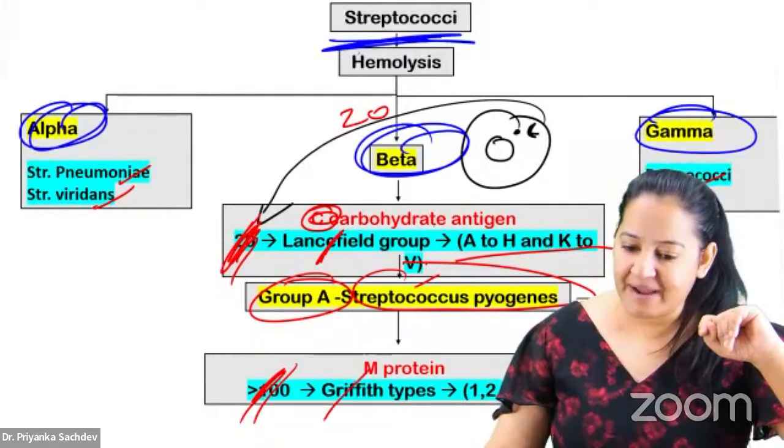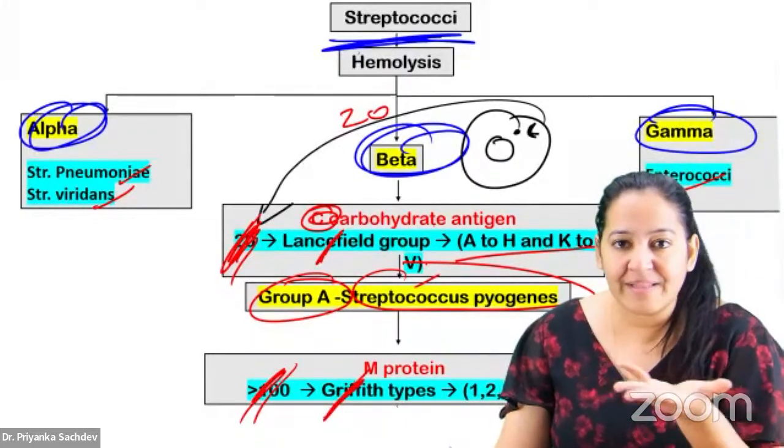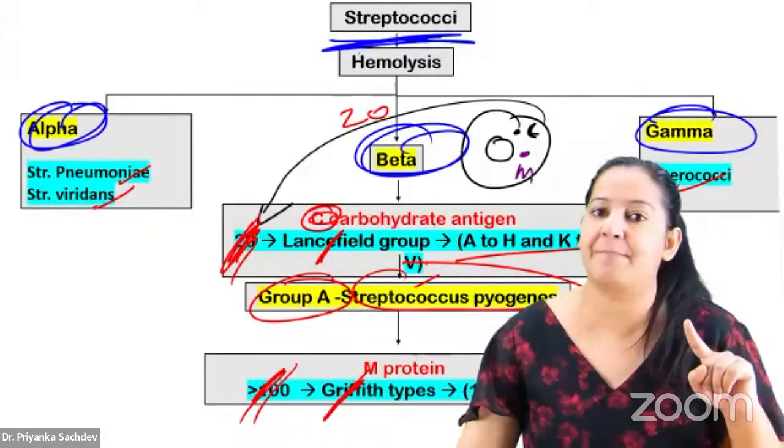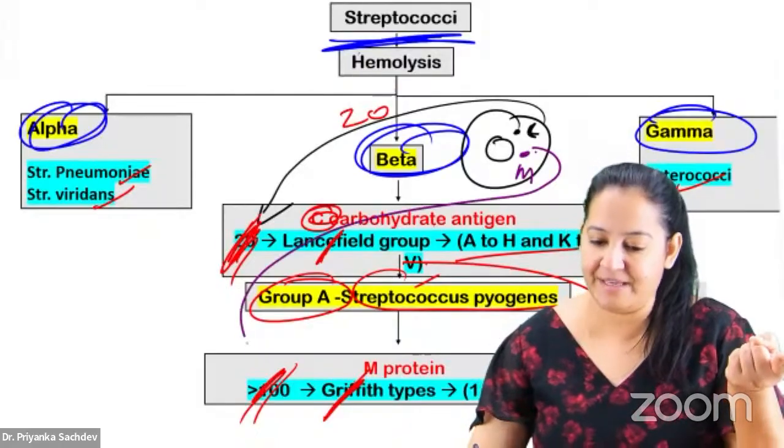This classification is done by Griffith. What is the difference in all these 100? Now, in the cell wall, there is a protein. The name of the protein is M protein. And this protein is of 100 types, based on which Group A is of 100 types.